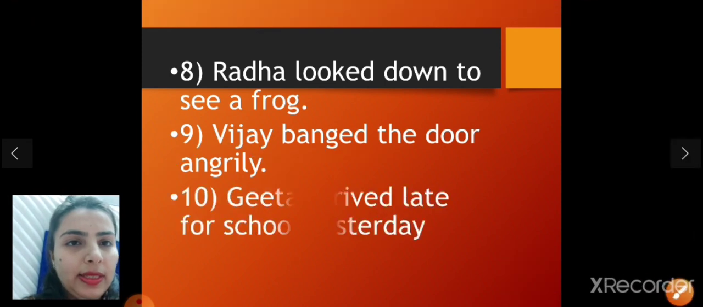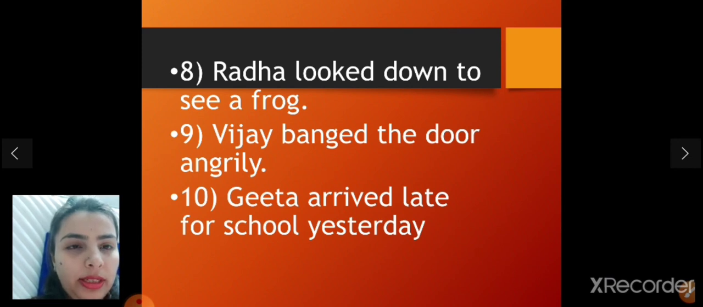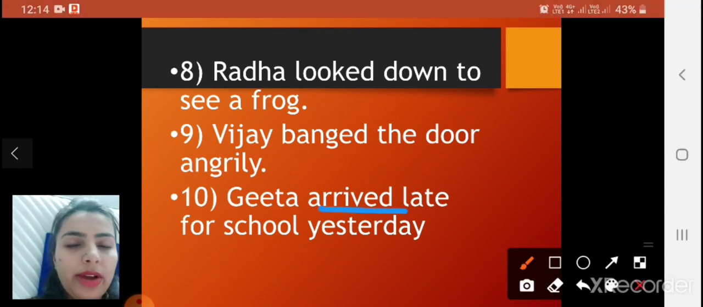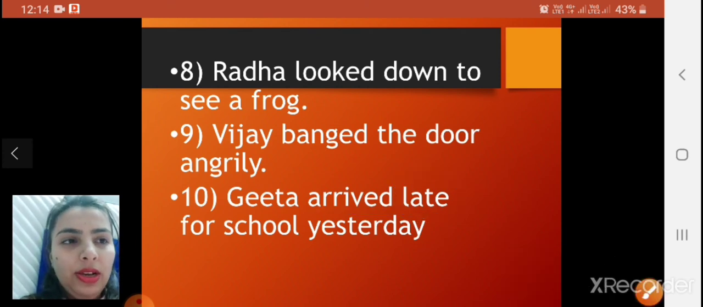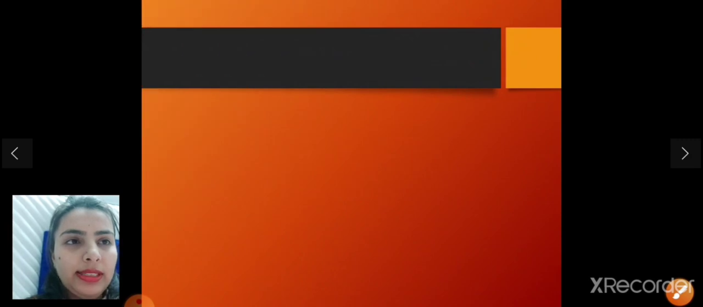Now see the next. Geeta arrived late for school yesterday. Here arrived is your verb and late represents the adverb. So underline arrived and circle late. Okay, now see the next.